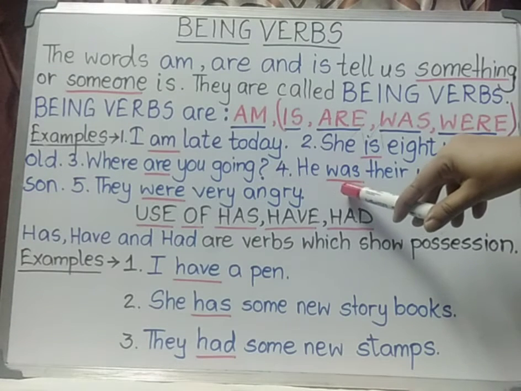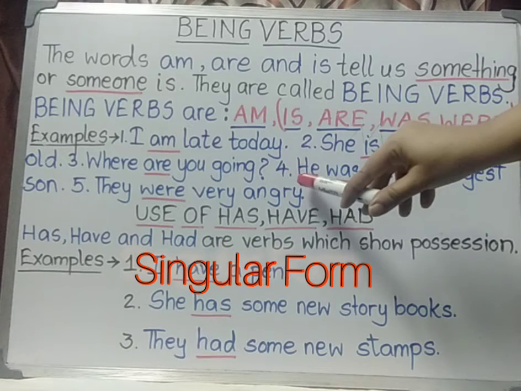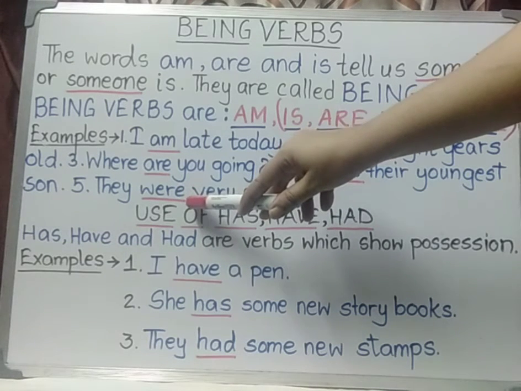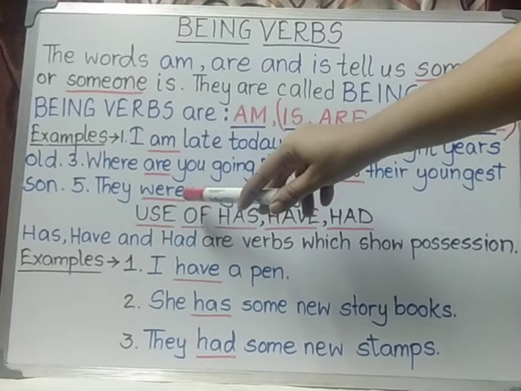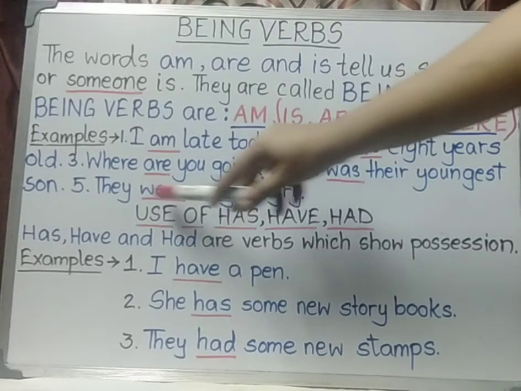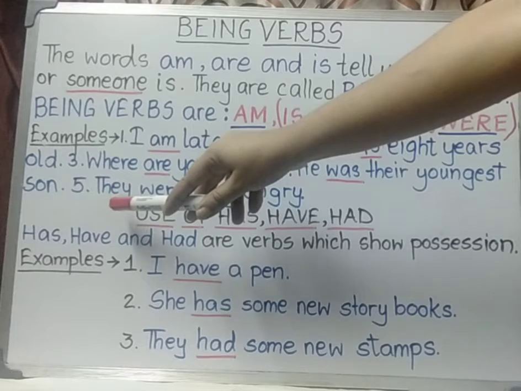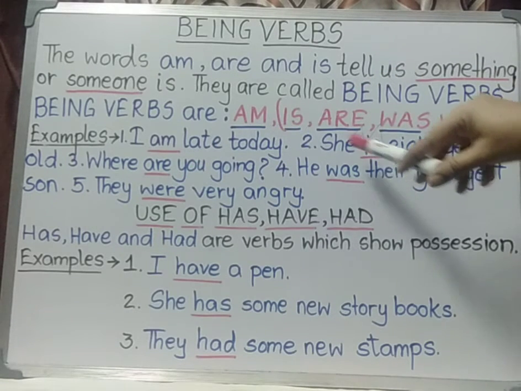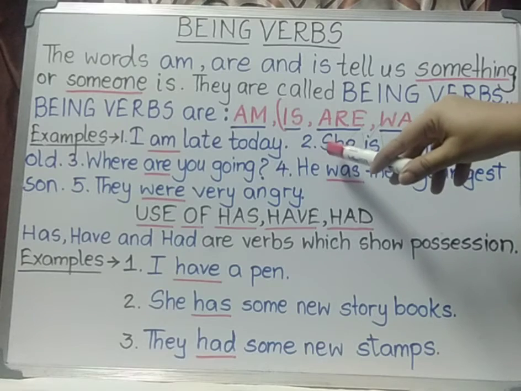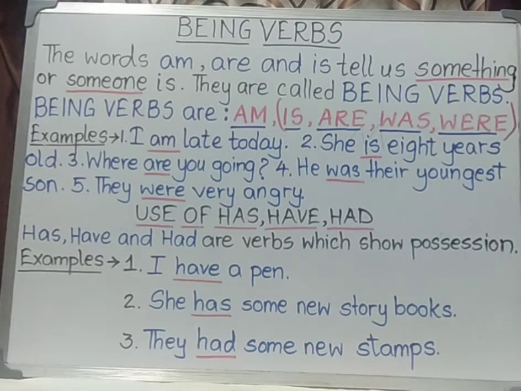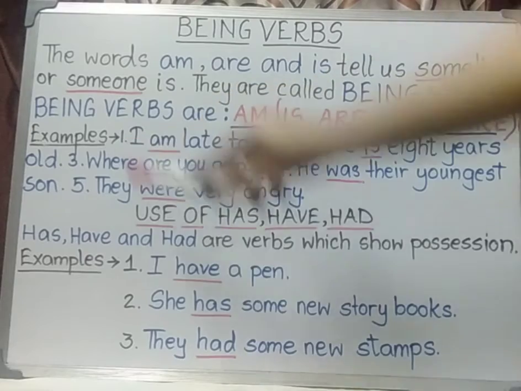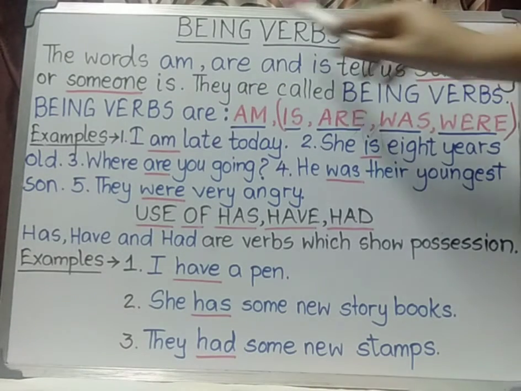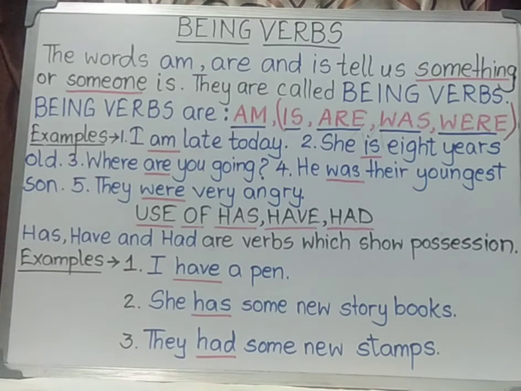Was will be used if the person is in singular form, and were will be used if the person or persons are in plural form. Here I have mentioned they. And is will go with she, he, all singular number. Am will always go with I. This is the full concept of being verbs.